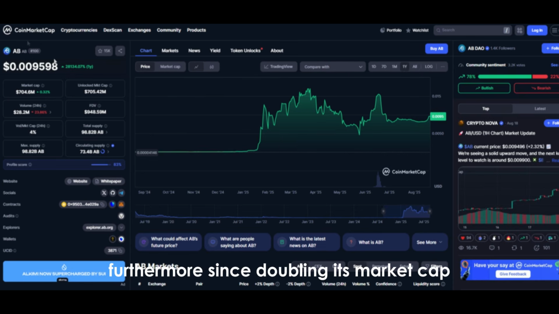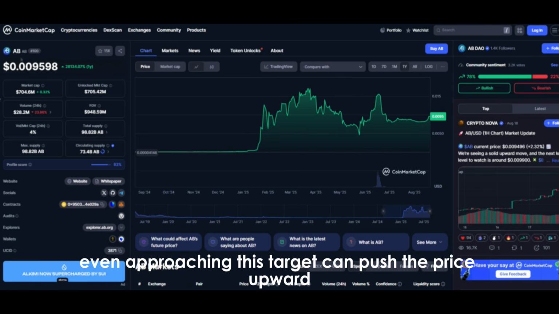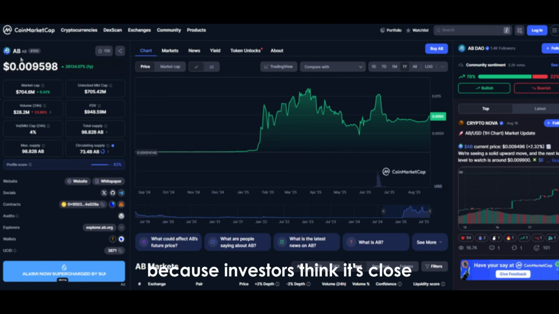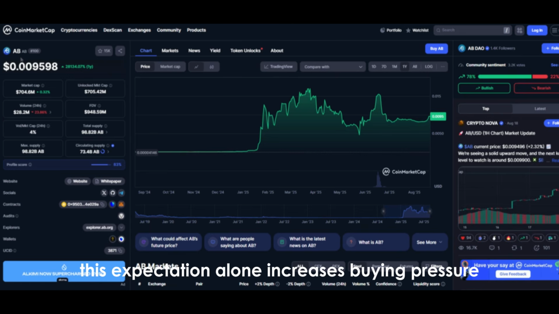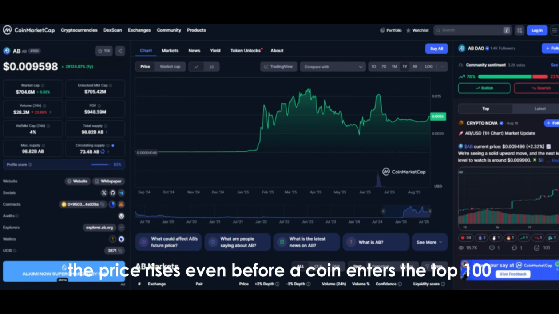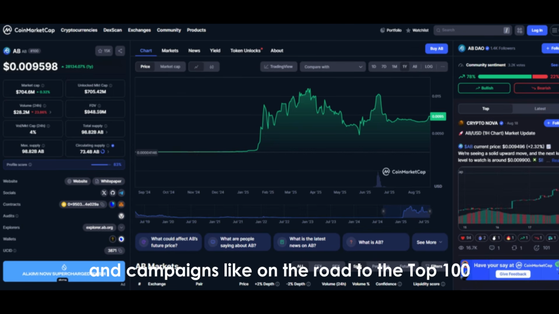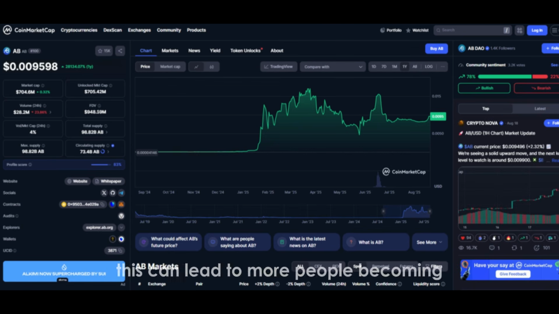Furthermore, since doubling its market cap is considered an achievable goal by many investors, even approaching this target can push the price upwards, because investors think it's close, it will soon enter the top 100. This expectation alone increases buying pressure. In fact, sometimes the price rises even before a coin enters the top 100 because people want to buy before it gets in. This is another advantage for Zbcn. If the community embraces this goal and campaigns like On the Road to the Top 100 are launched on social media, this can lead to more people becoming interested in the project.